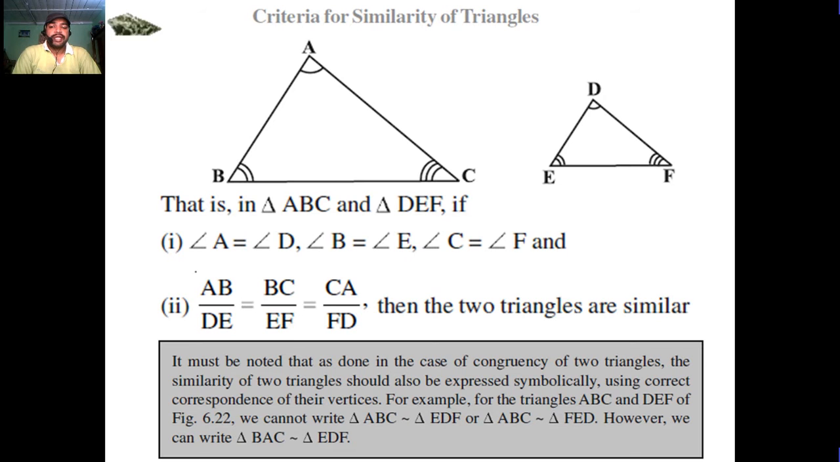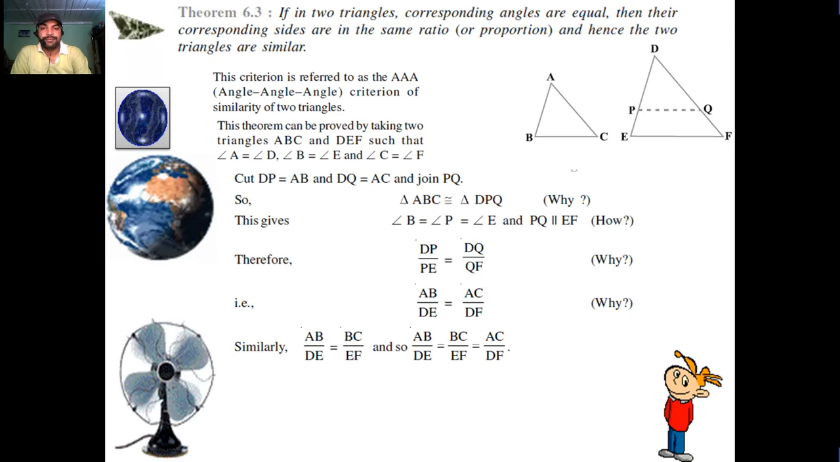It must be noted that, as done in the case of congruency of two triangles, the similarity of two triangles should also be expressed symbolically using a correct correspondence of their vertices. For example, for the triangles ABC and DEF of figure 6.22, we cannot write triangle ABC similar to triangle EDF or triangle ABC similar to triangle FED. However, we can write triangle BAC similar to triangle EDF.